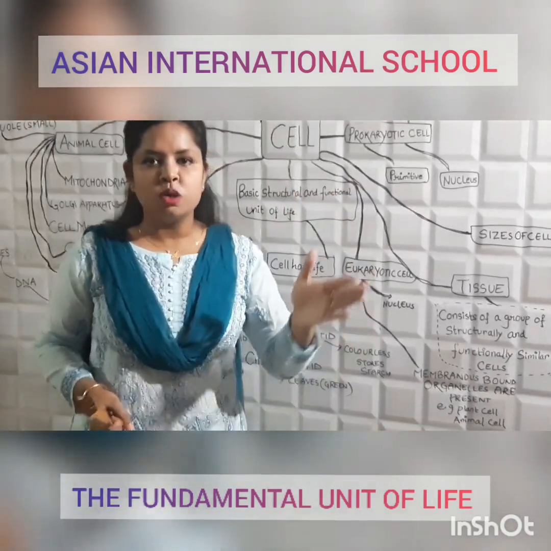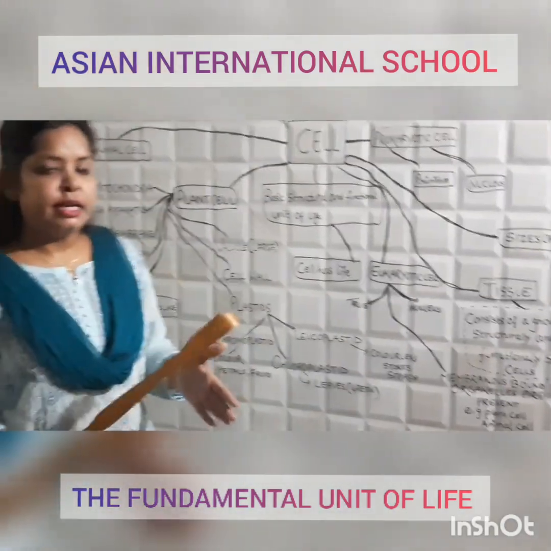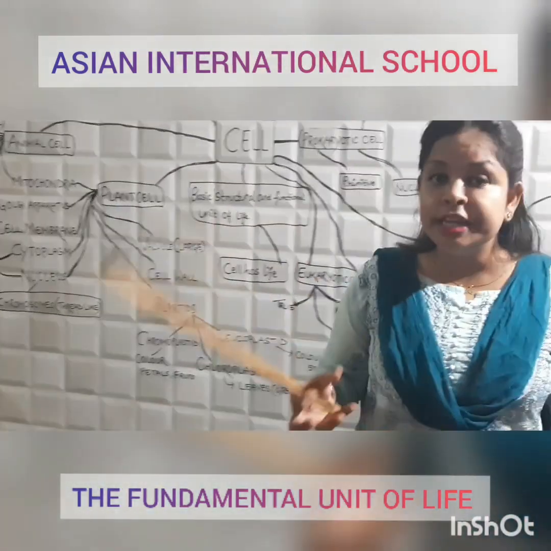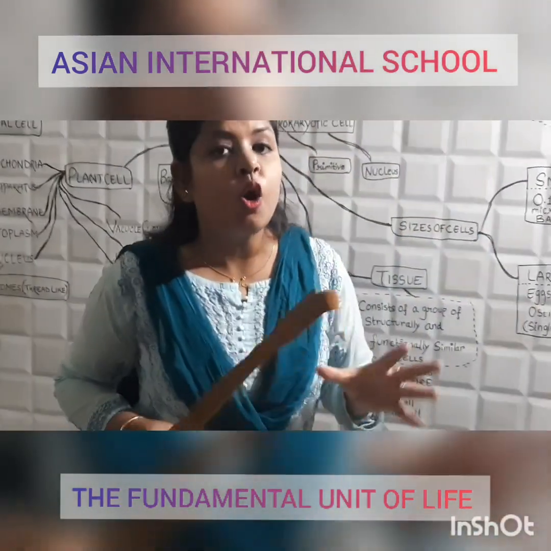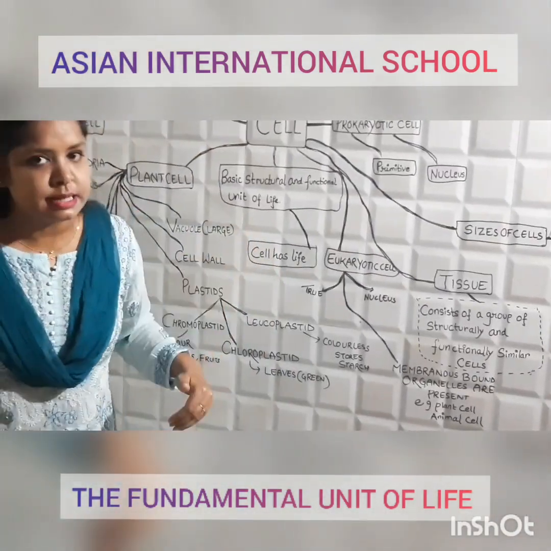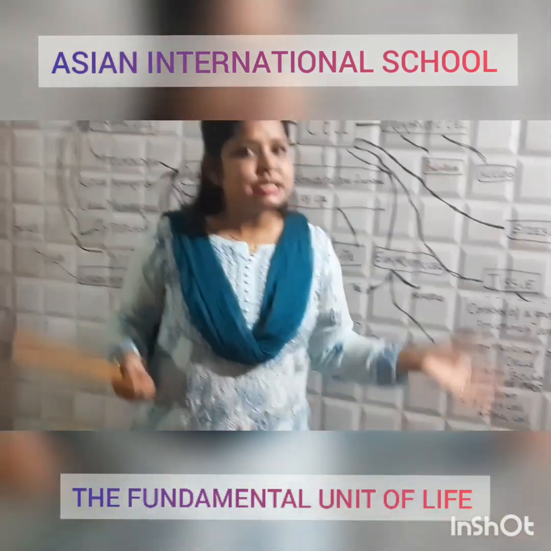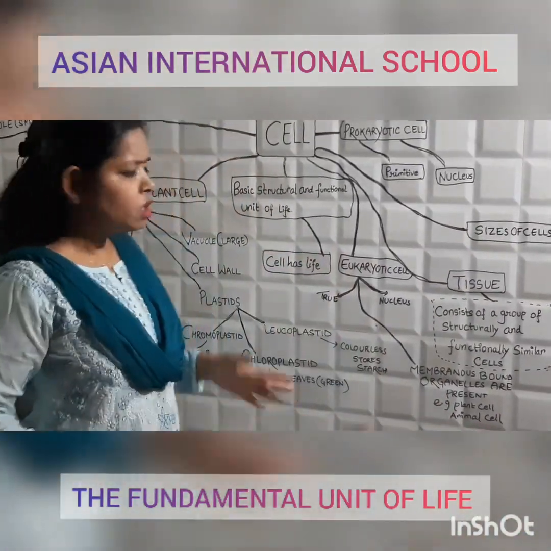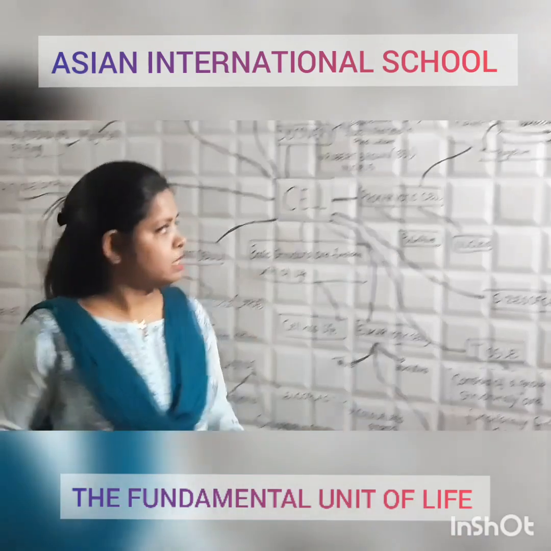You have learned about the levels of organization: many cells combine together to form a tissue. Many tissues combine together to form an organ. Organs combine together to form an organ system. Then organ systems combine together to form an organism, which we are. Not only we, any living organism.